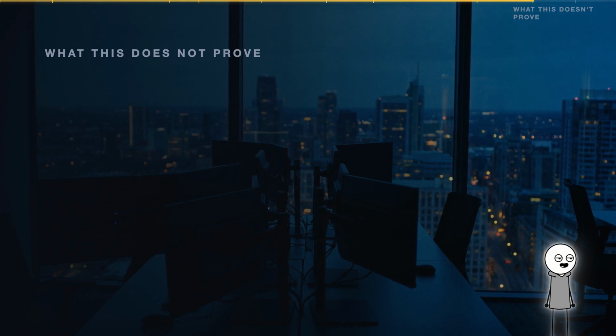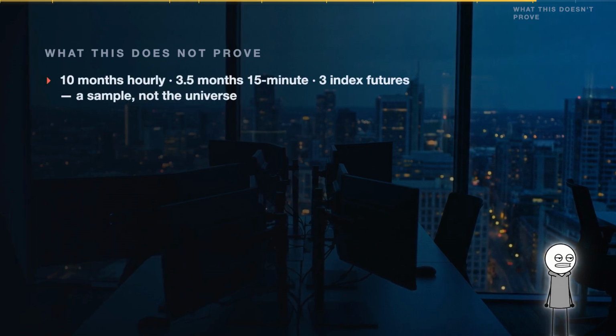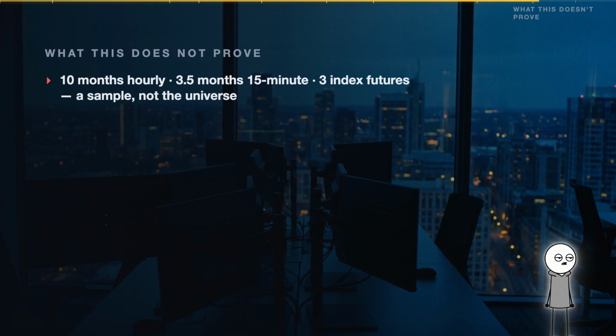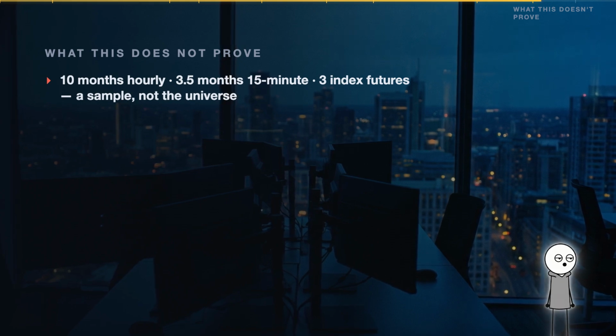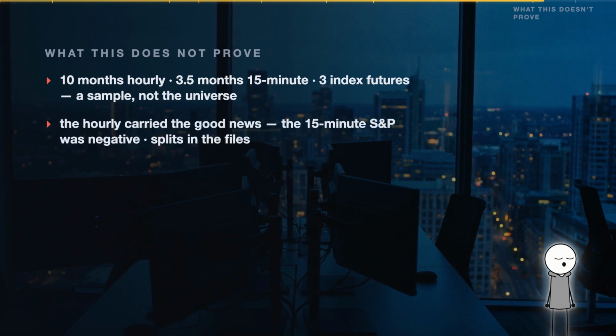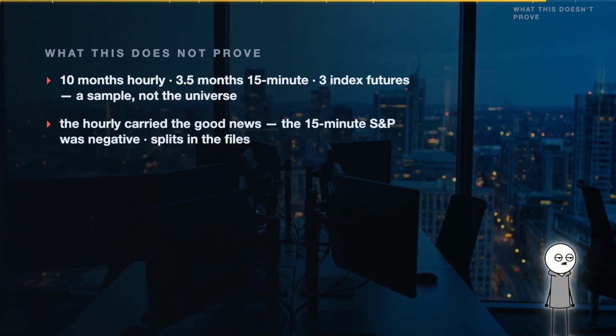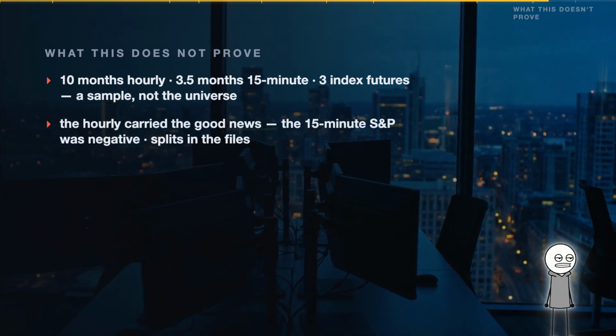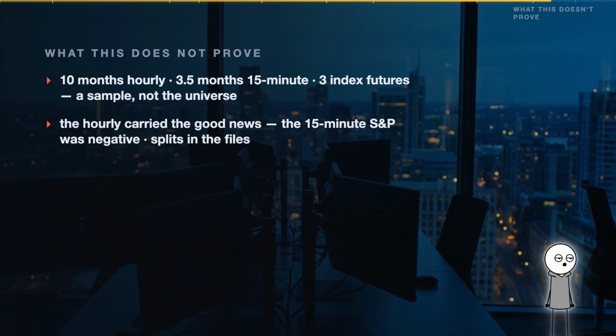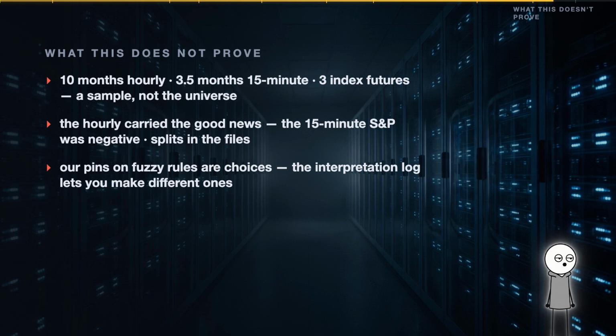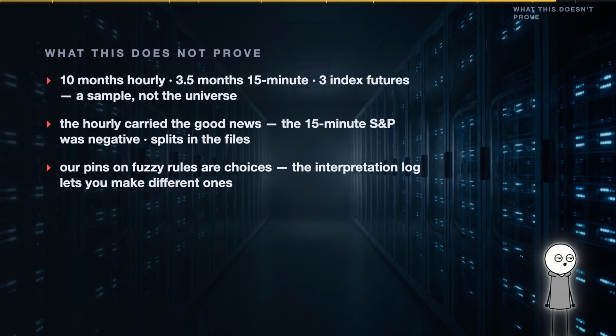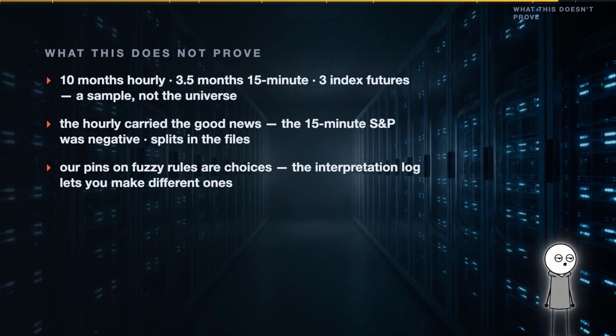The caveats, kept. 10 months of hourly, 3.5 of 15-minute, 3 index futures, a sample, not the universe. The hourly chart carried most of the good news. The 15-minute S&P was negative. Per-market splits are in the files. Our pins on fuzzy rules are choices. The interpretation log lets you make different ones.